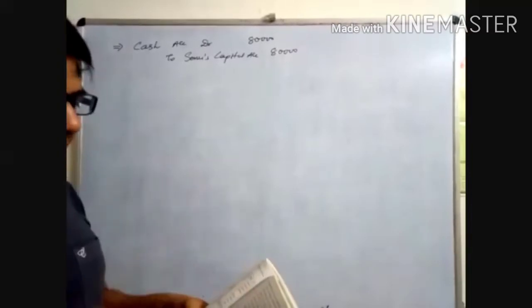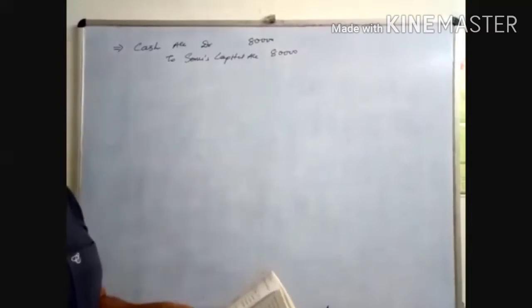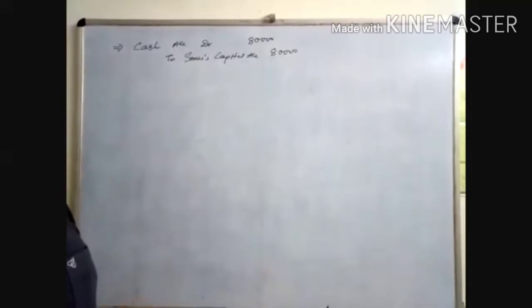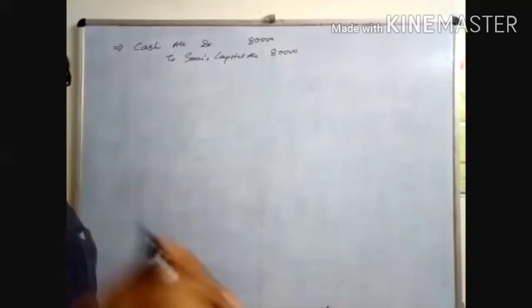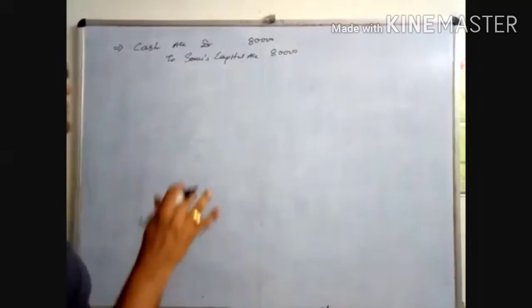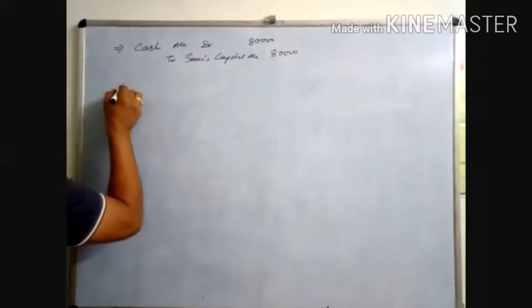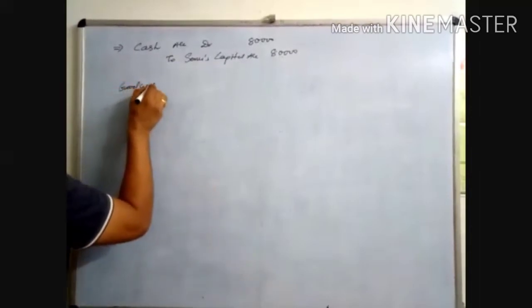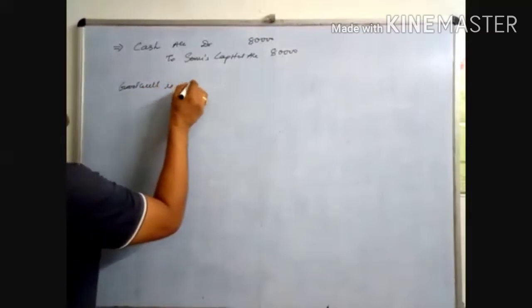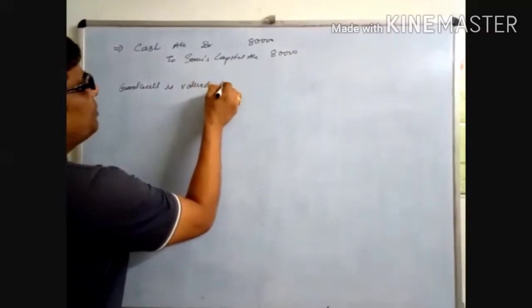But look at the third adjustment. Goodwill is to be valued at 40,000. When the question says goodwill is valued at 40,000, then first you have to find out the new partner's part of goodwill. Goodwill is valued at rupees 40,000.